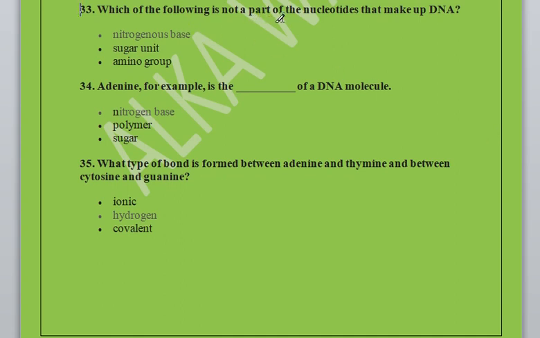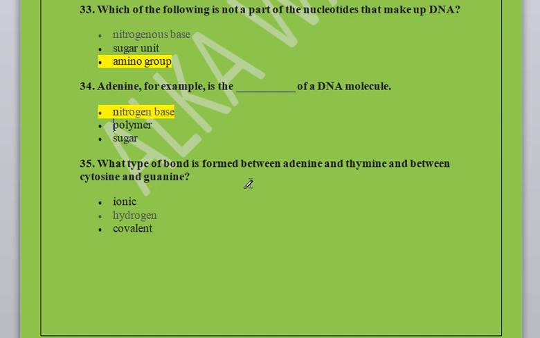Which of the following is not part of a nucleotide that makes up DNA? Nitrogen base, sugar, or amino group? So you all know amino acid is not part of DNA. Adenine, for example, is the dash of a DNA molecule: nitrogen base, polymer, or sugar. So adenine is an example of a nitrogen base. There are 5 types of nitrogen bases: adenine, cytosine, thymine, guanine, and uracil. So adenine, thymine, cytosine, and guanine are present in DNA, and uracil is present in RNA.